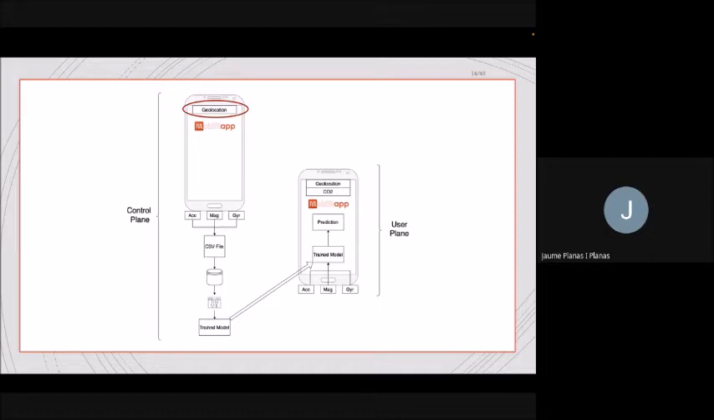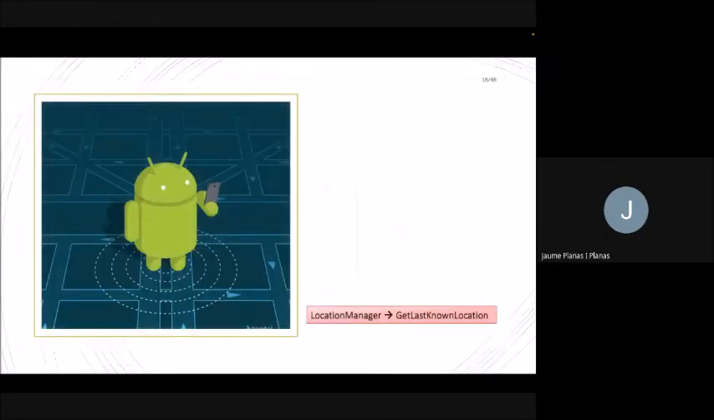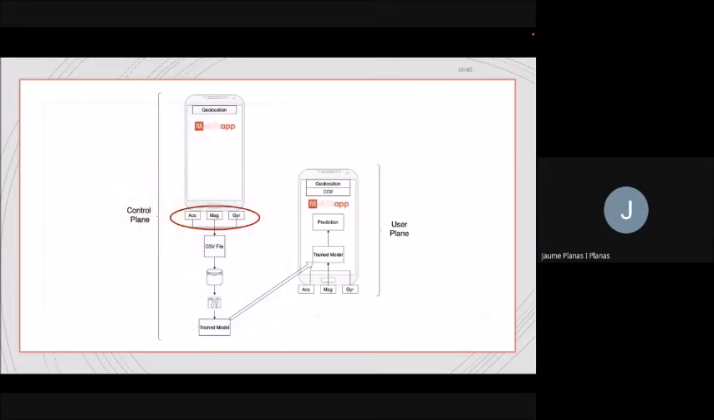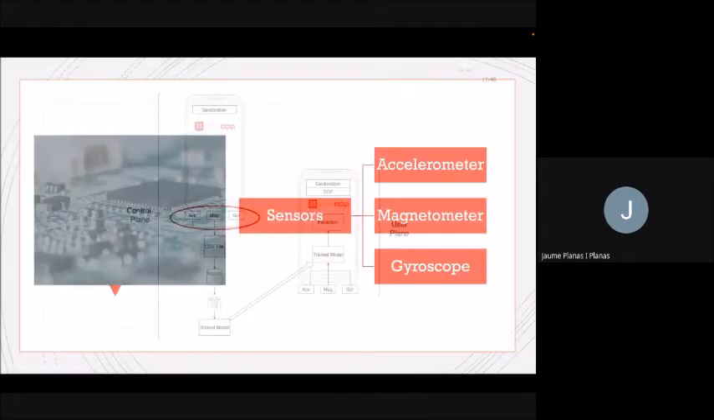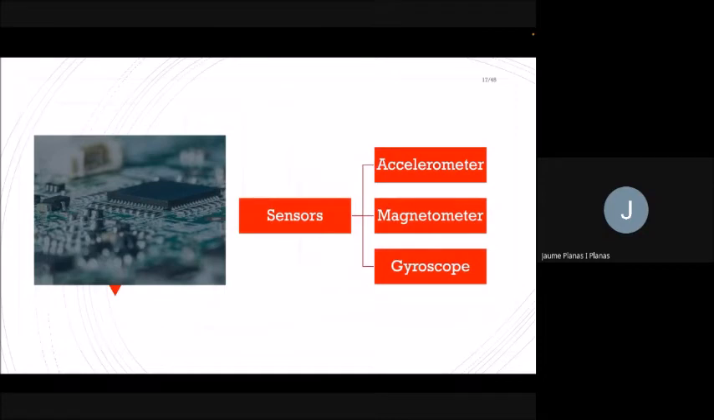Looking at concrete details of the implementation, let's start looking at how geolocation is managed. The application uses essentially the API of Google, more precisely the location manager functions that are built in Android applications. Regarding the obtention of data, we use data generated essentially by three built-in sensors of the smartphones, which are the accelerometer, the magnetometer, and the gyroscope.